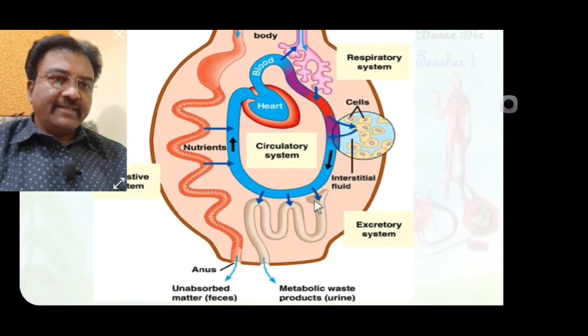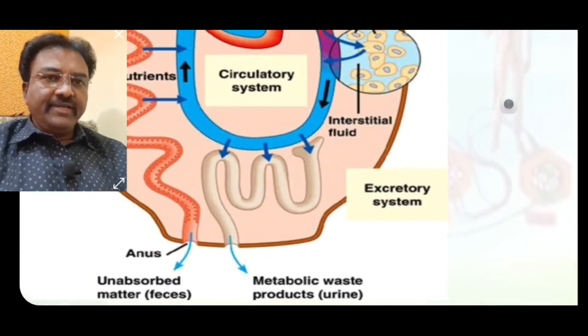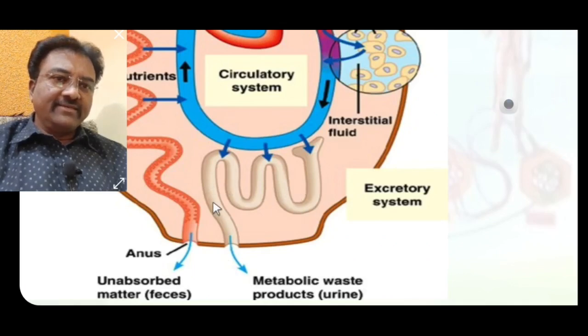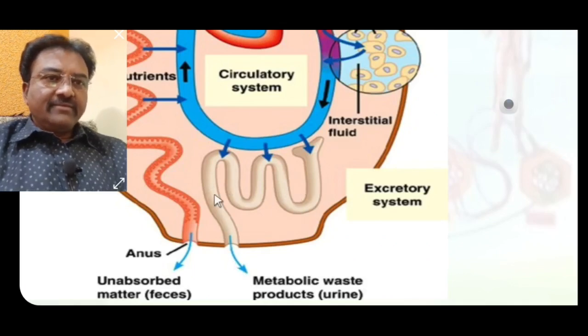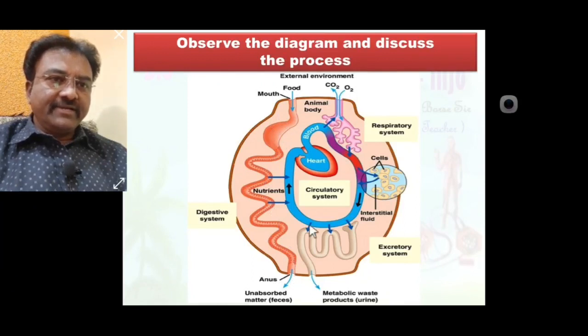The nephron is connected to the blood vessel, and metabolic waste produces urine in the urinary system. So in the body cavity we see the digestive, circulatory, respiratory and excretory systems.